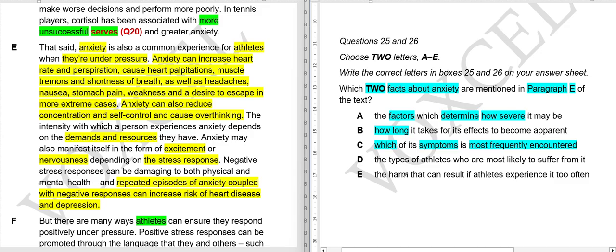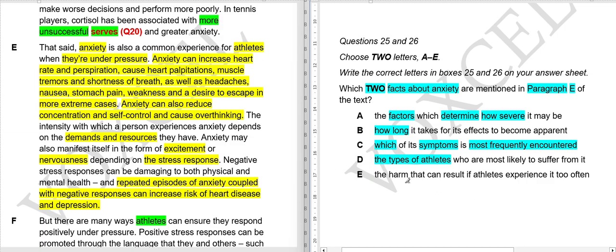D. The types of athletes who are most likely to suffer from it. Right from the bat I can say this cannot be our answer, because as far as I can remember, there is no category of athletes mentioned here. So right off the bat I believe this is not the answer.